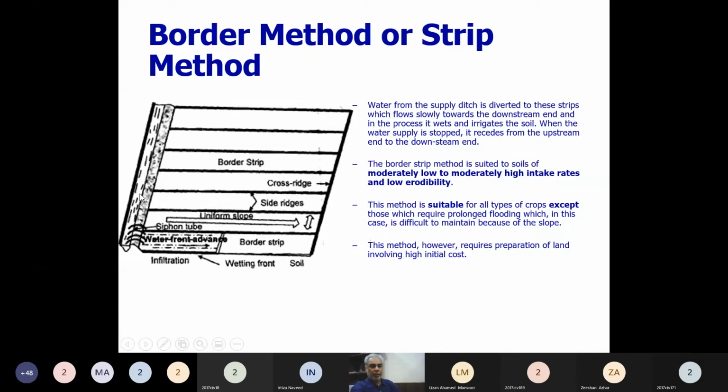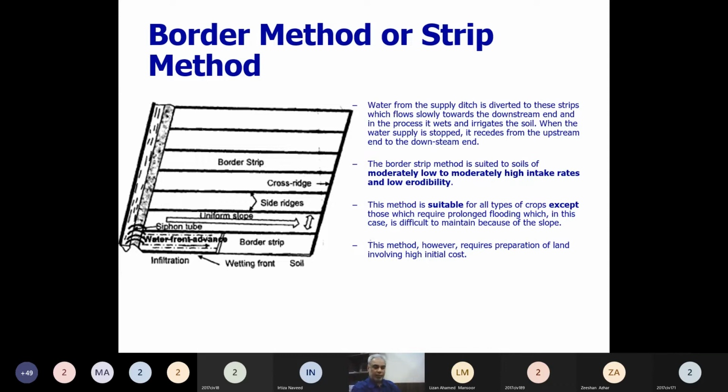So it can be a water course, it can be a field channel, and the bank can be cut to provide water, or people can use flexible pipes which can be filled with water. Once they are filled, one end is in the parent channel and the other end is in the field. If the water level of the parent channel is higher compared to the outlet end of this pipe, then water starts flowing, and we say we are using a siphon to provide water.